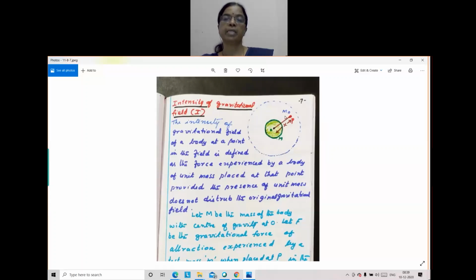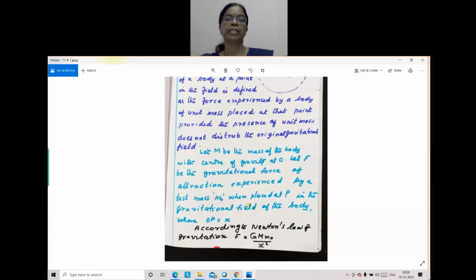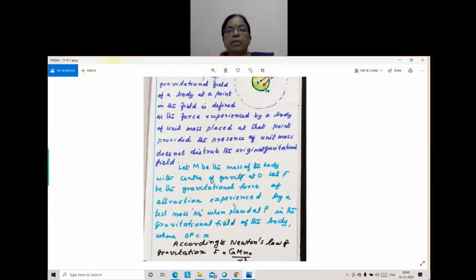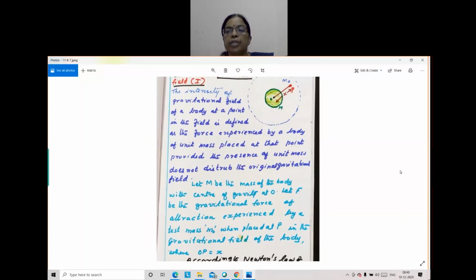So what we have to do is keep a test mass here, a small mass m0, and find out the force acting on it. F is equal to G M m0 by distance squared. Distance is taken as x squared. G, capital G, capital M, small m0 by distance squared, x squared. So that is the force. According to Newton's law of gravitation, F equals capital G, capital M, m0 by x square. Then the force acting per unit mass, you have to find out.